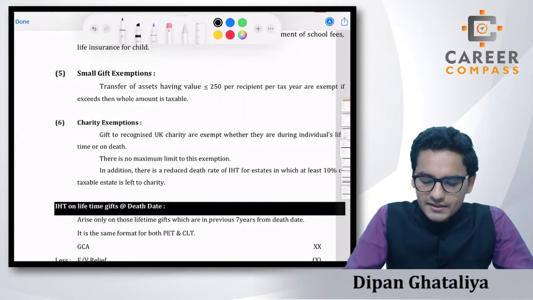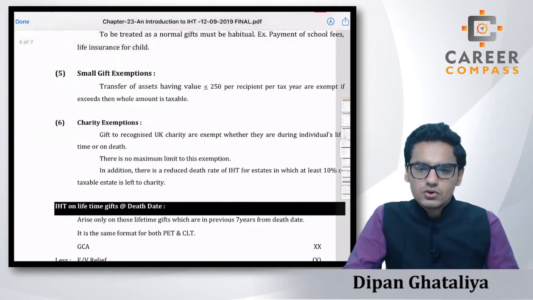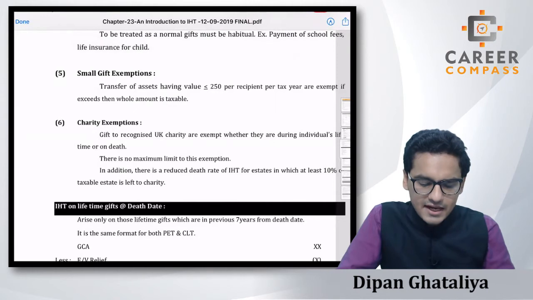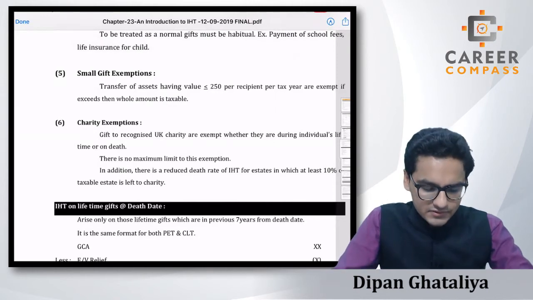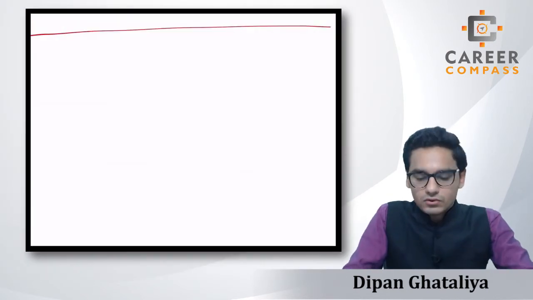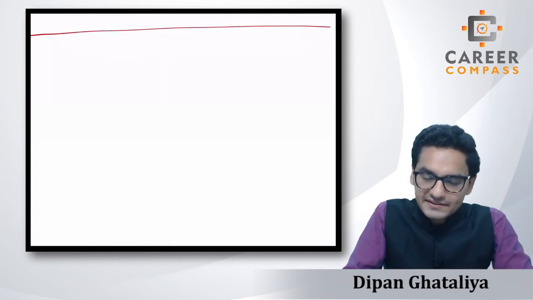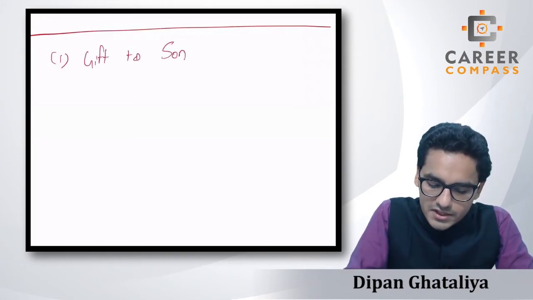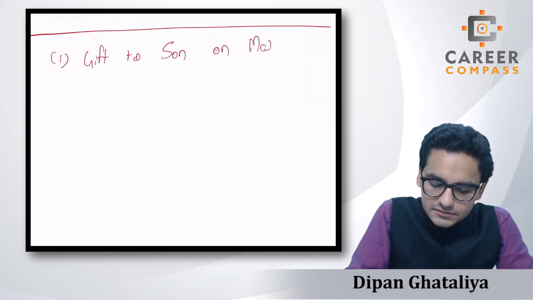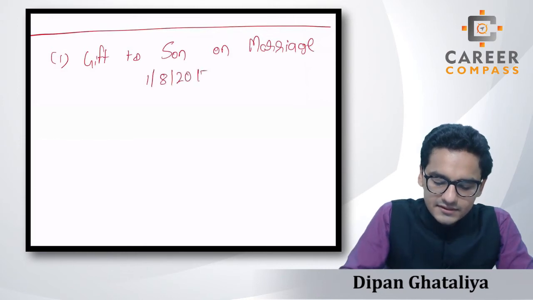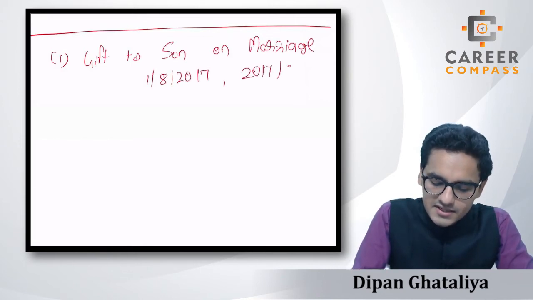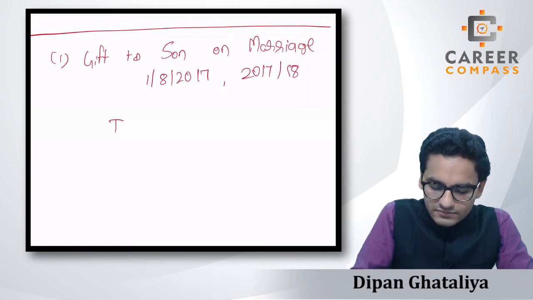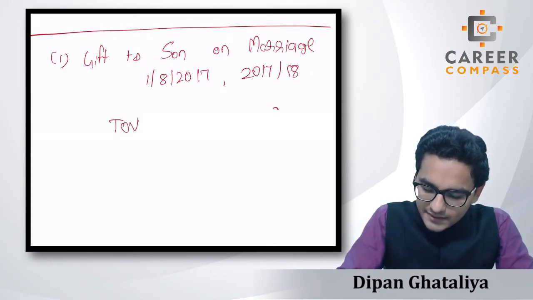So students, here we are done with the exemptions. Let's take one or two examples of these exemptions, so that we see how this is going to work in practical sums. Yes students, so we were just taking up the examples of these exemptions. Assume that we have made a gift to a son on the occasion of marriage on 1st August 2017, which is tax year 2017-18, and its transfer of value is £25,000.